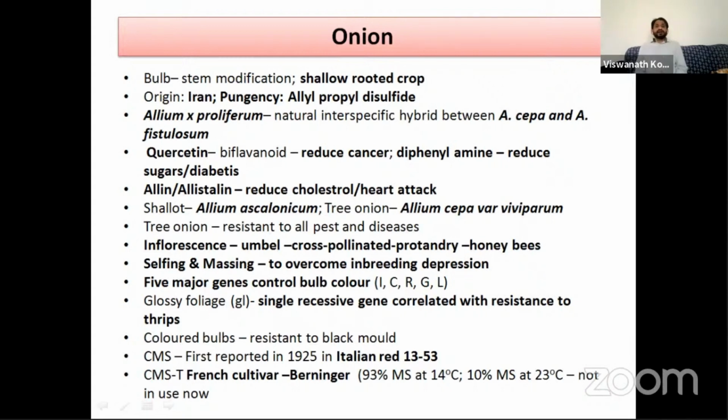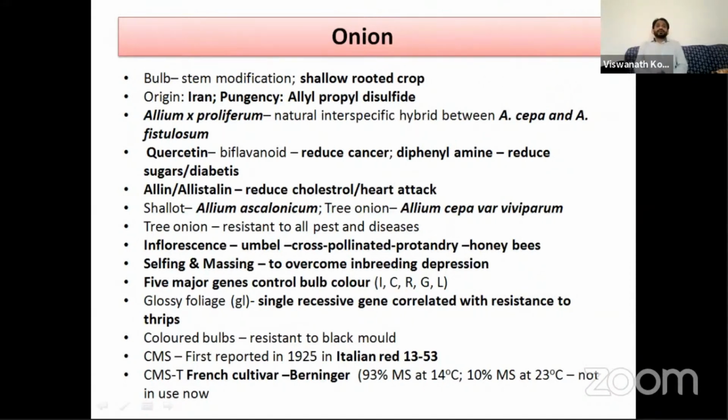And onion was the first crop where cytoplasmic male sterility was identified, in 1925, in the variety Italian Red 13-53. And there is another cytoplasmic male sterility, that is CMS-T, that means it is sensitive to temperature. It was identified in a French cultivar, Bernier. It was 93% male sterile at 14 degrees centigrade. When the temperature increases to 23 degrees centigrade, the male sterility reduces to 10%. It is not in use now because of its temperature sensitivity.